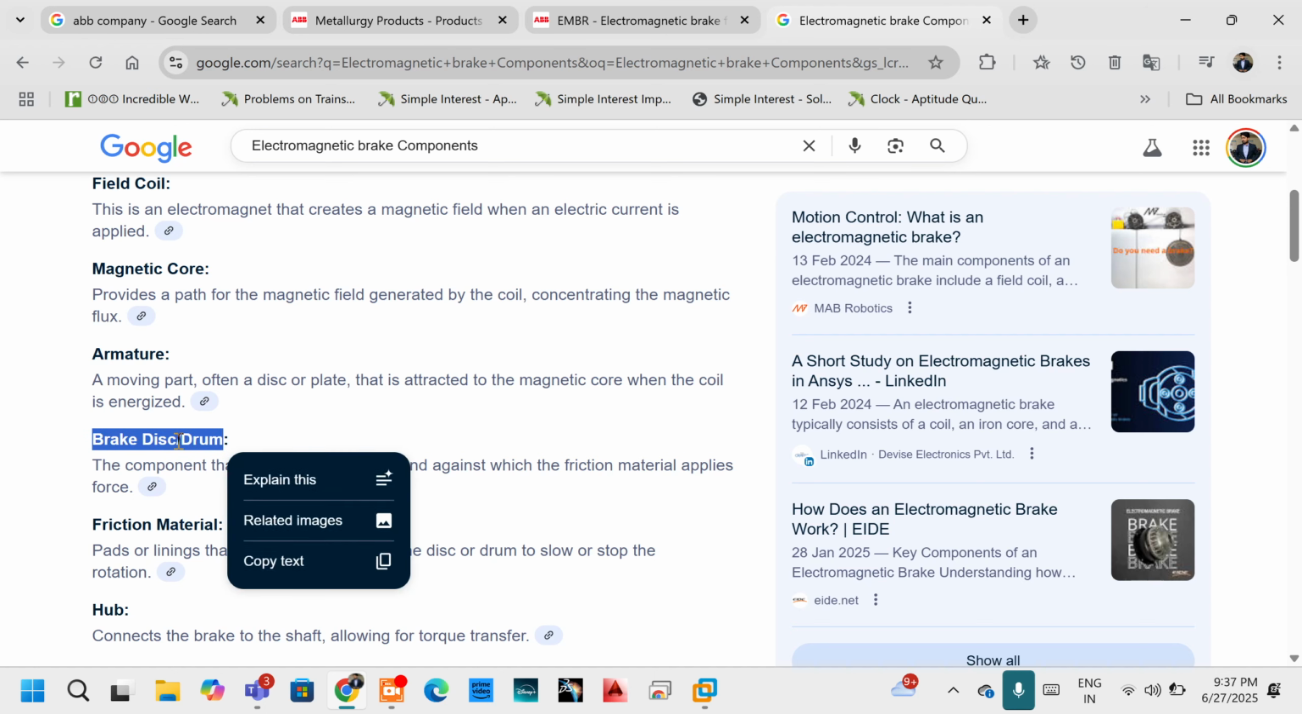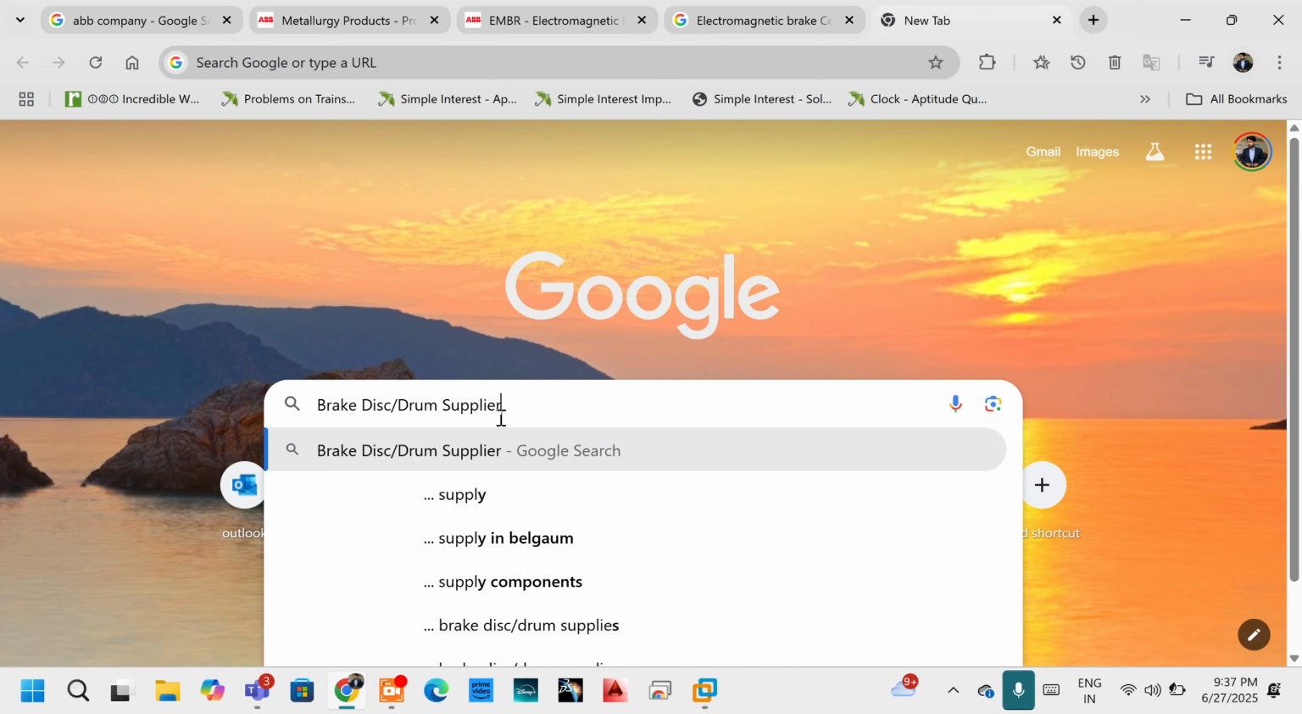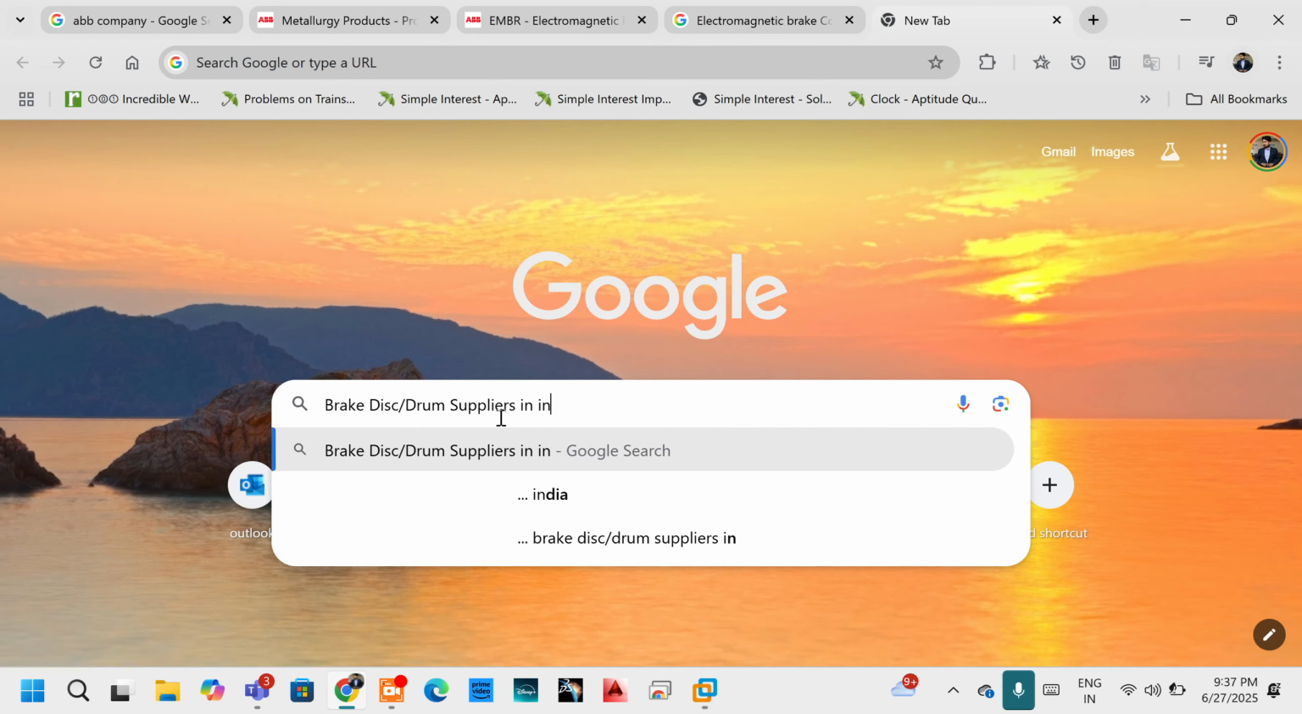So who supplies this? Of course, I hope they are not manufacturing it, they're assembling. So I need the supplier of this. So I will again go to a new tab, and here I'll say electromagnetic drum suppliers in India.